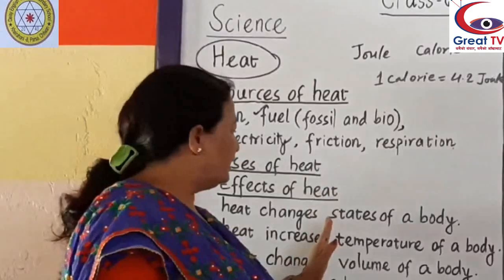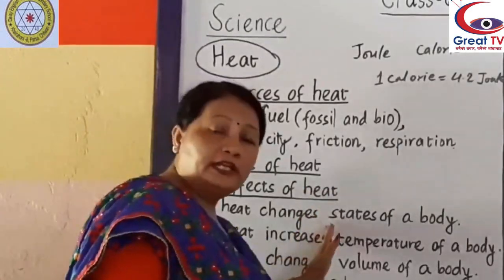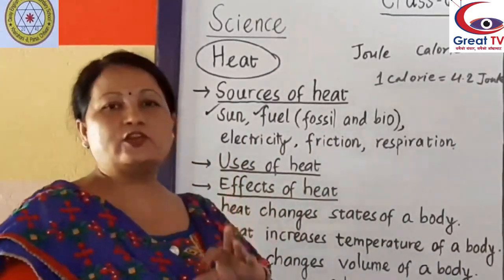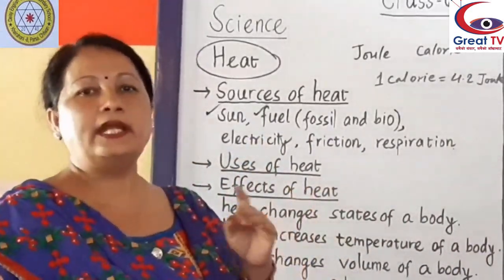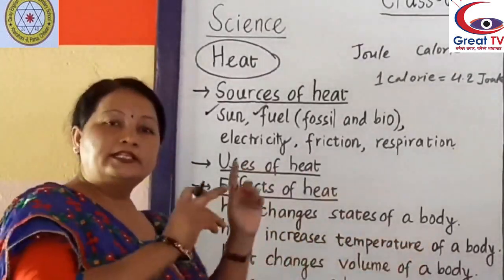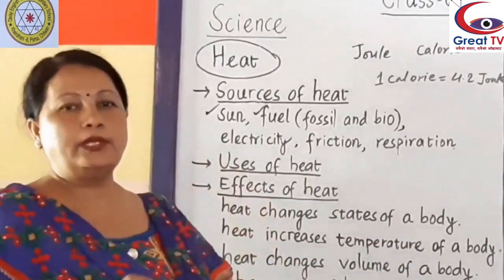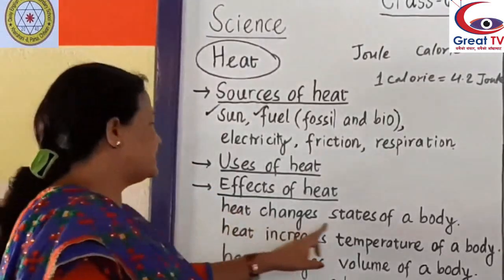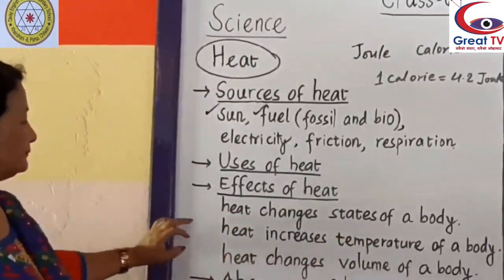In this case, liquid changes into gas. So there are three states of matter: solid, liquid and gas. So heat changes states of a body. It changes solid into liquid on heating, and liquid into gas.